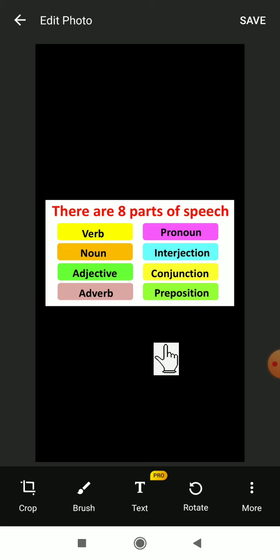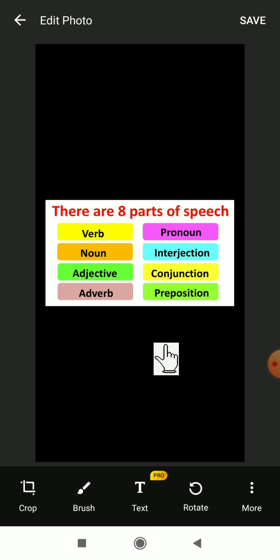In today's class we learned very shortly. In the next class we are going to learn in detail about each and every part of speech, like verbs: the types of verbs, action verbs, helping verbs. Even nouns and kinds of nouns, adjectives, adverbs, pronouns and the kinds of pronouns, interjection, how and where to use it, then conjunction and the examples of conjunctions, even prepositions. All these we are going to learn in detail in the next classes.